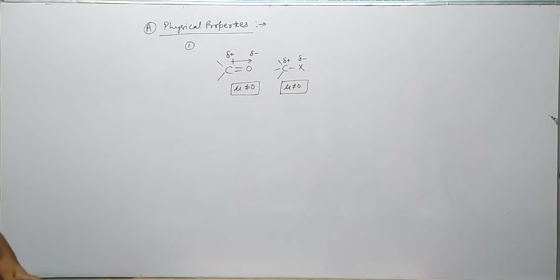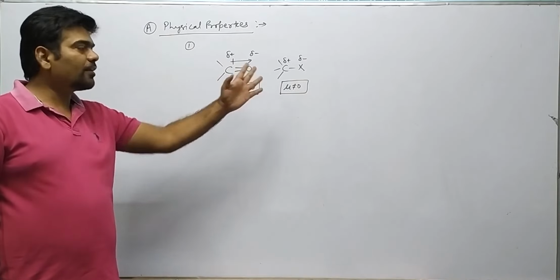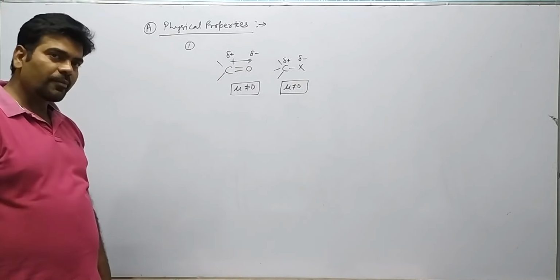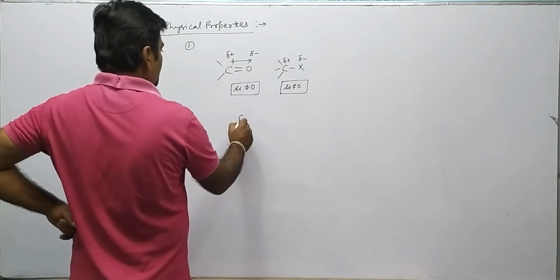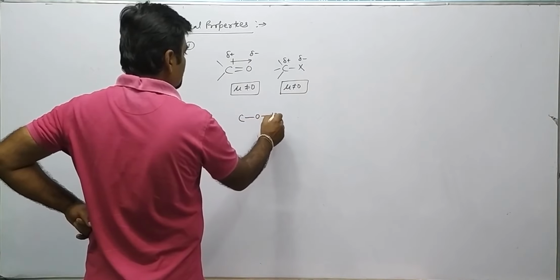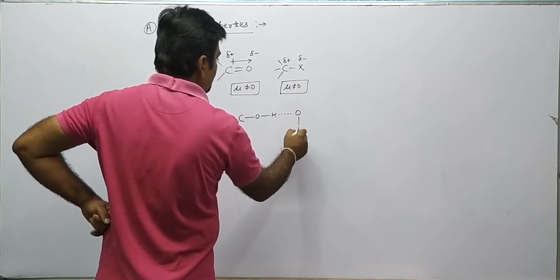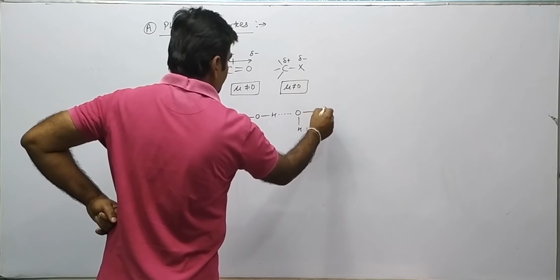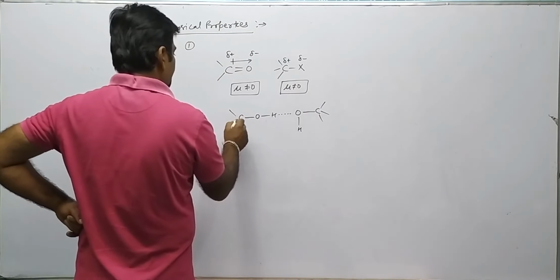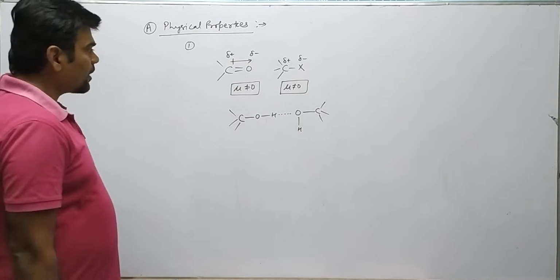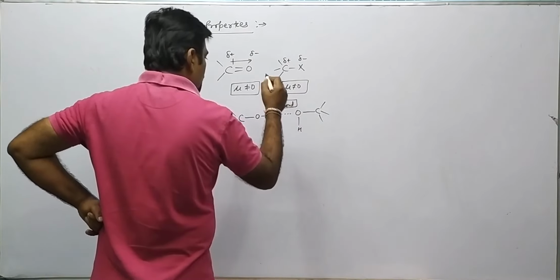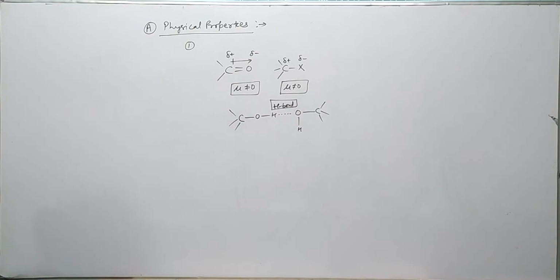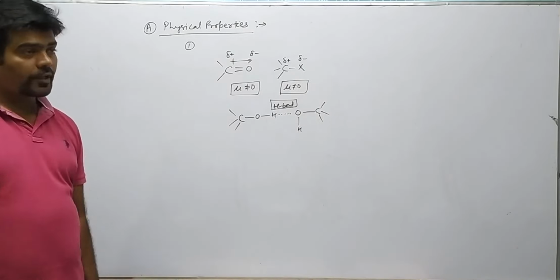So aldehydes and ketones possess a higher boiling point than alkyl halides of comparable molar mass, but a lower boiling point than the corresponding alcohol, because alcohol possesses intermolecular hydrogen bonding. Because of this hydrogen bond, there is more association of alcohol molecules, and hence a higher boiling point. Okay. Next point.